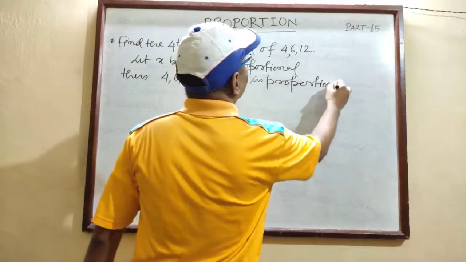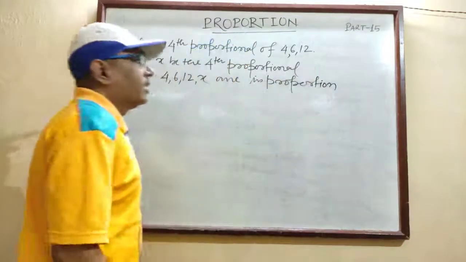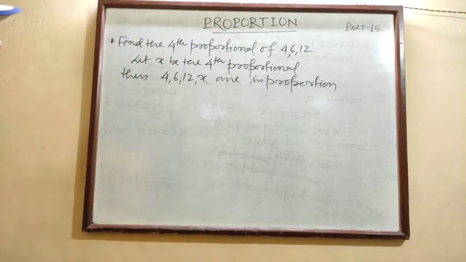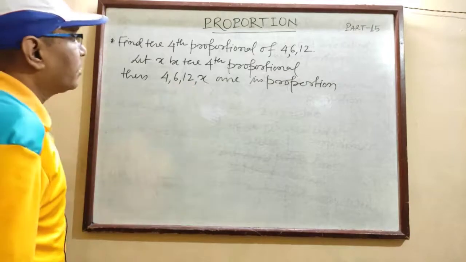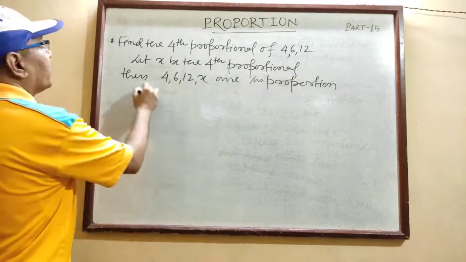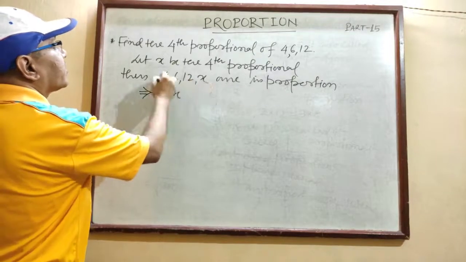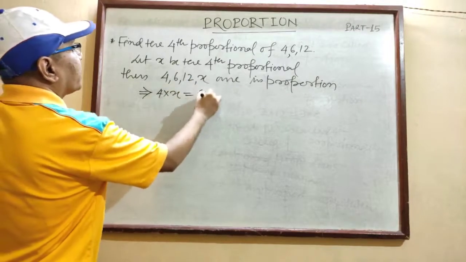Here it is written proportion, here proportional, you should see properly. So these four numbers are in proportion, and if four numbers are in proportion, product of extremes is equal to product of means.